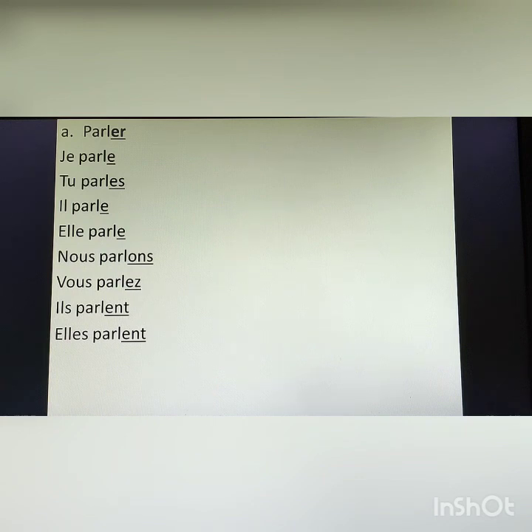Now how to pronounce this verb after conjugating? The infinitive verb is parler. After conjugating, we pronounce je parle, tu parles, il parle, elle parle, nous parlons, vous parlez, ils parlent, elles parlent. This is how we conjugate the first group verb, er ending verb.